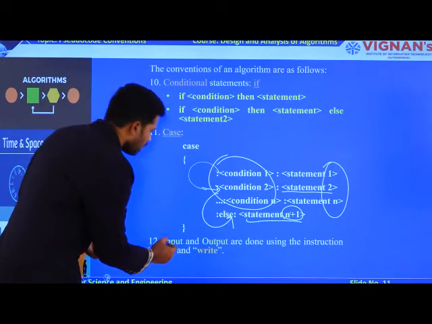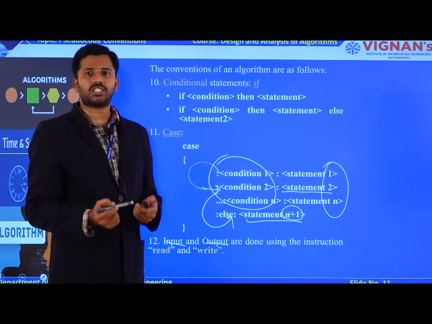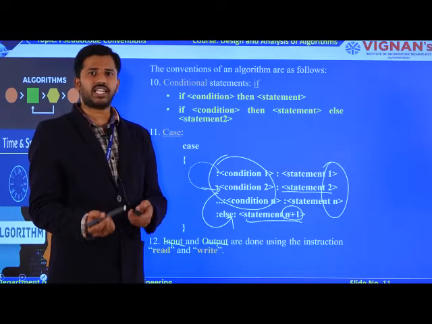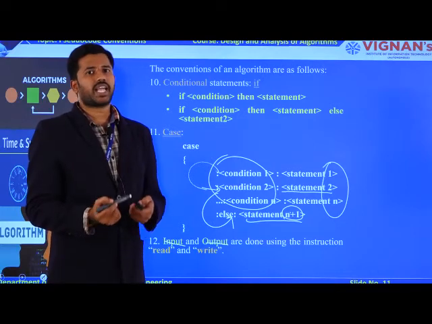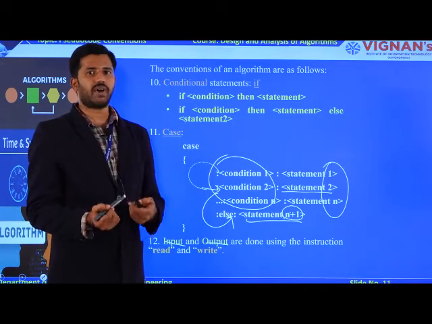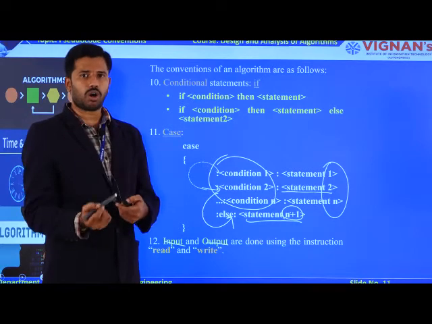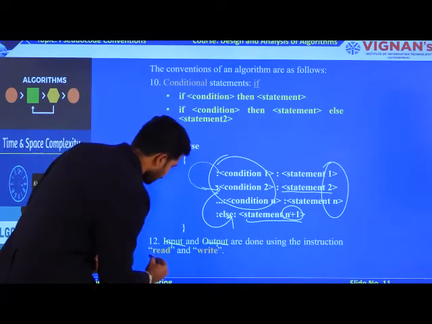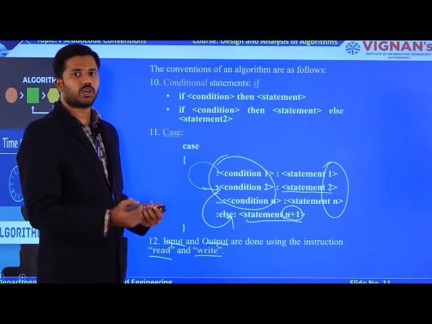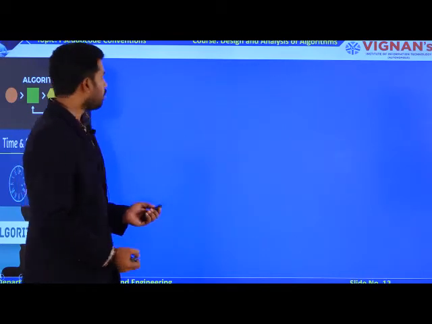Now, coming to the input as well as output operation. Okay. So, how do we perform input and output operations? In C with the help of printf, scanf, and in C++, cin, cout. In Java, the Scanner class as well as System.out.println. In Python, print. So, likewise, from an algorithm point of view, you are going to perform input and output operations with the help of read as well as write methods. With the help of these two methods only, you are going to perform input operations as well as output operations dynamically. Now, coming to the last one.